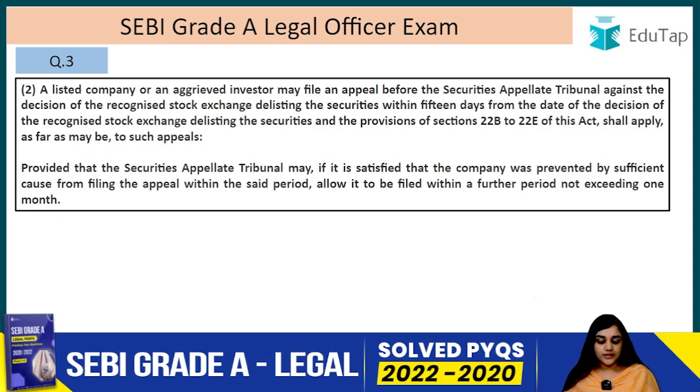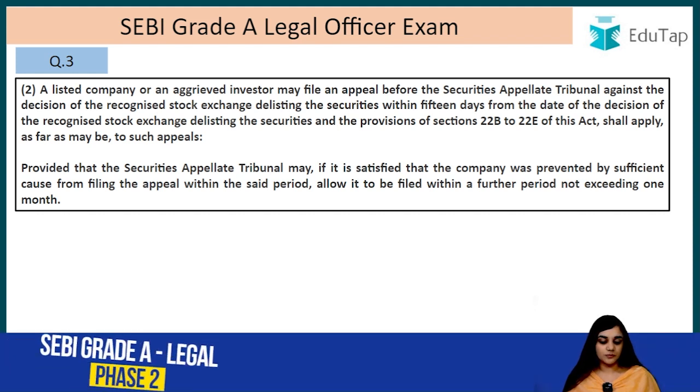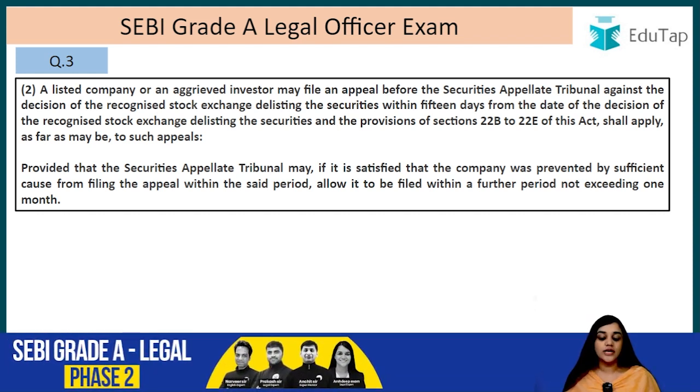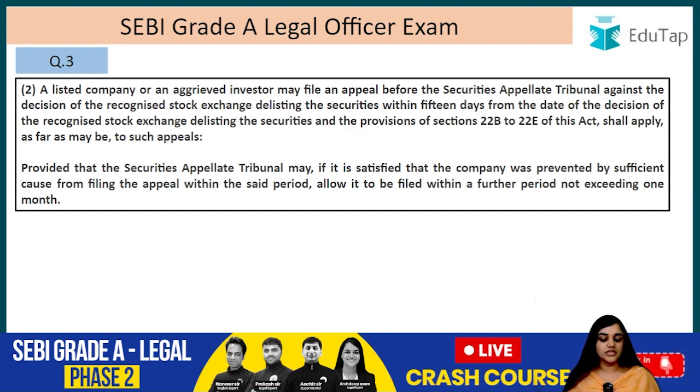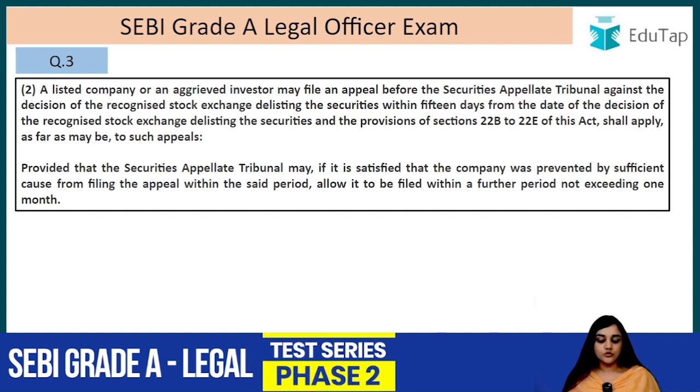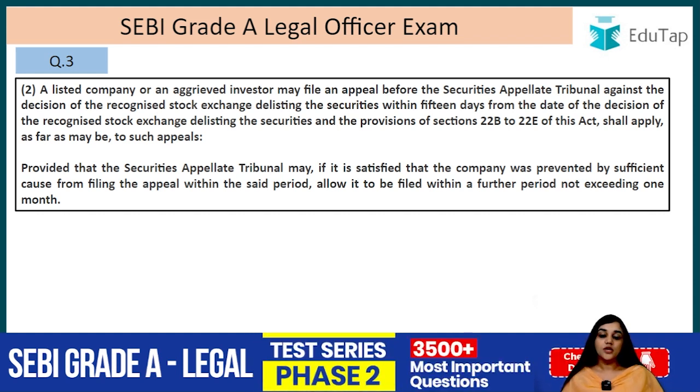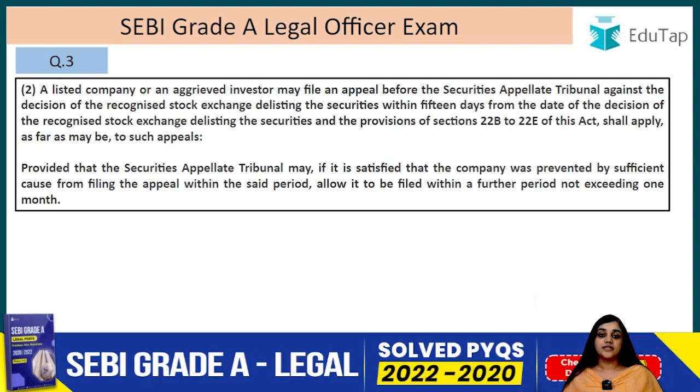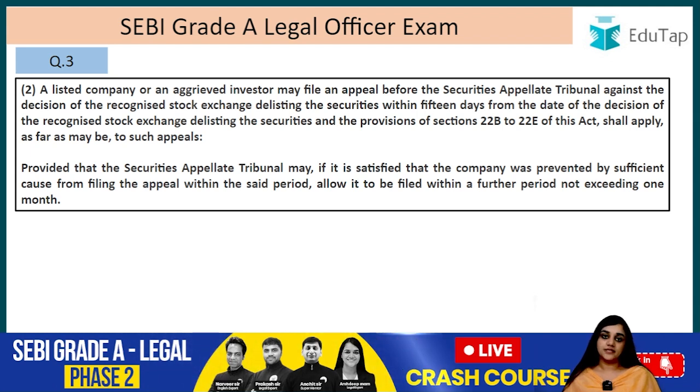A listed company or an aggrieved investor may file an appeal before the Securities Appellate Tribunal against the decision of the recognized stock exchange delisting the securities within 15 days from the date of the decision, and the provisions of Section 22B to 22E of this Act shall apply as far as may be to such appeals. So, the listed company or any aggrieved investor can prefer an appeal before the SAT, that is the Securities Appellate Tribunal, within 15 days. It has to be within 15 days against any such order of delisting the securities, right?